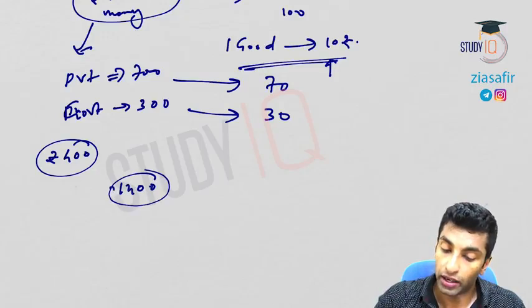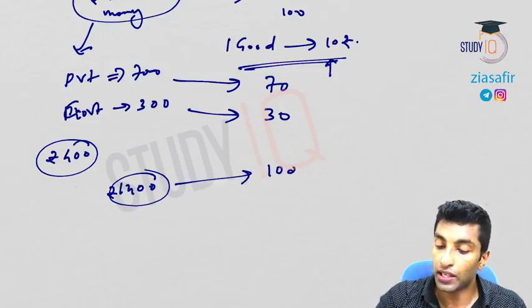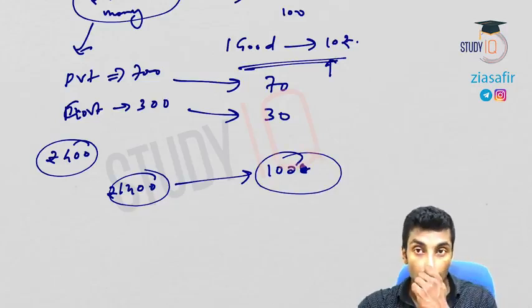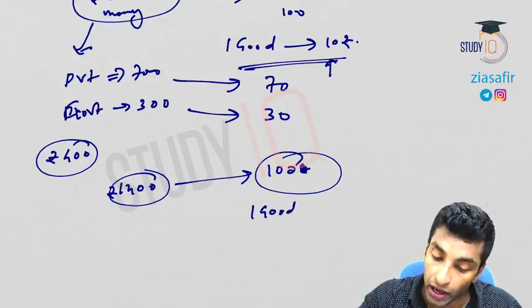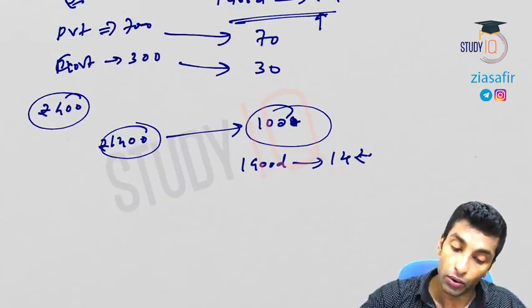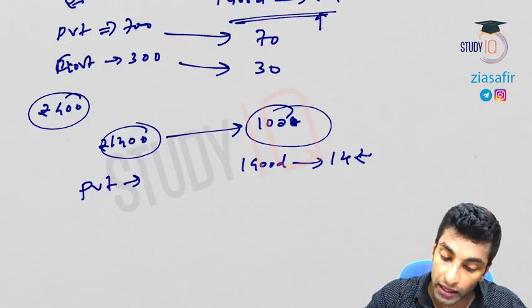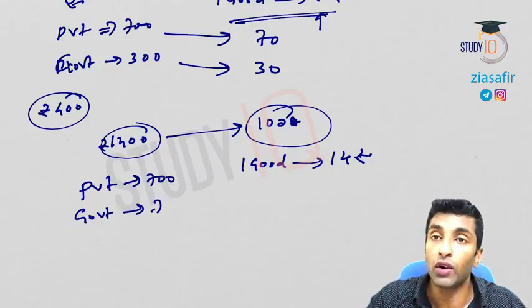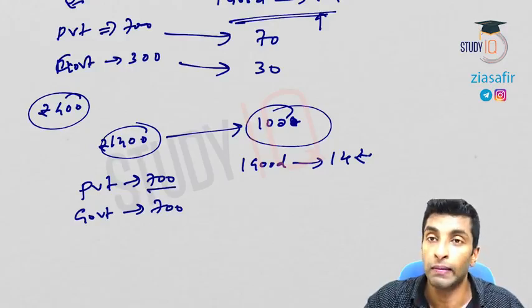So it is 1400. So 1400 rupee now chasing how much goods? The same goods, because this is not increasing, 100 goods. So one good will cost how much? Now one good will cost 14 rupee. Okay. Now with private, how much is there? It is not changed, 700. But with government, earlier 300, now 400 more, so 700.